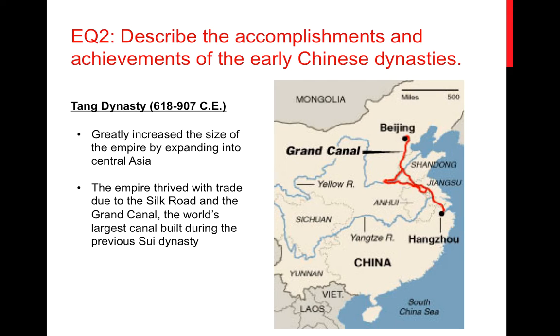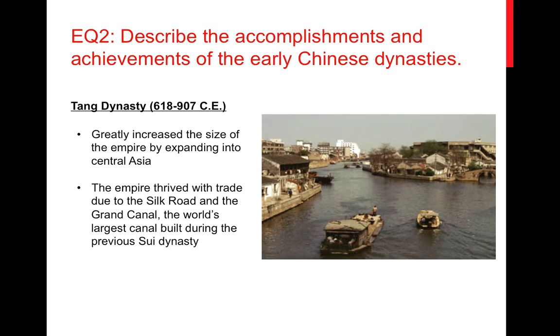So the Grand Canal allowed for, if you're looking at the map right there, the two major rivers within China's geography, the Yellow River and the Yangtze River, to be connected, which opened up so many possibilities for trade and moving goods through boats up and down both of those rivers. Here's a picture of part of the Grand Canal.